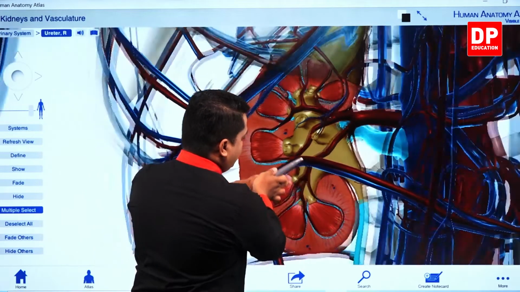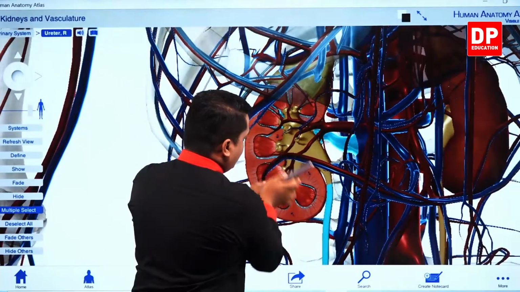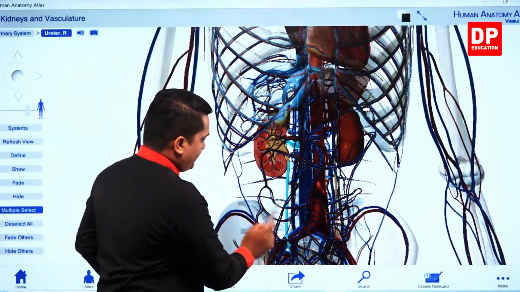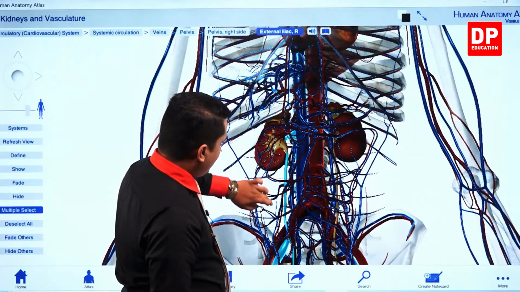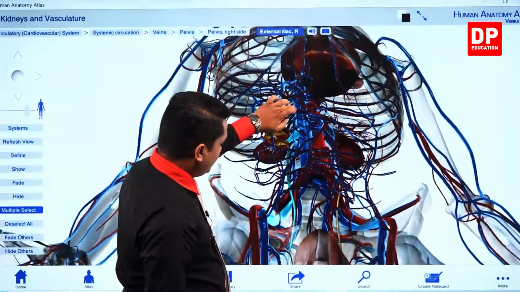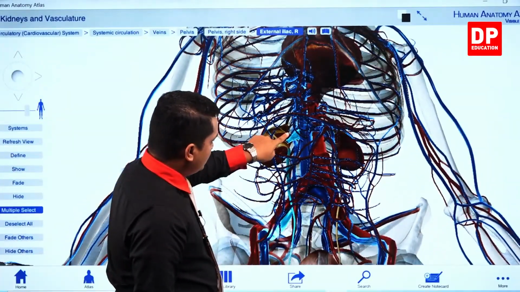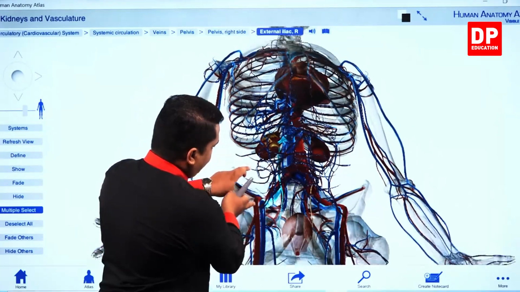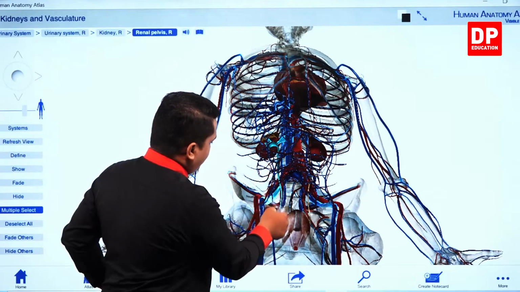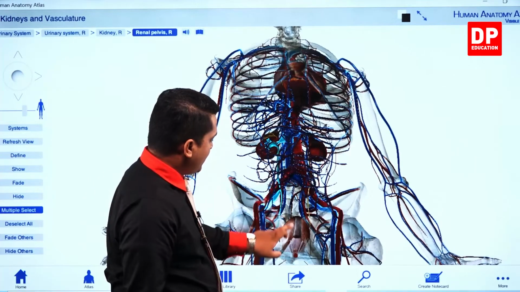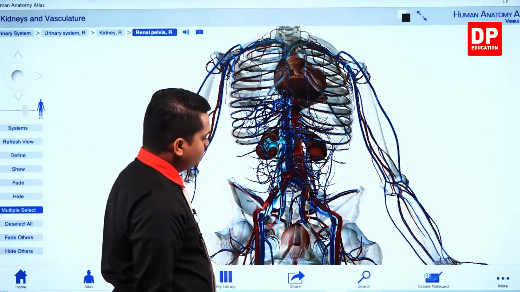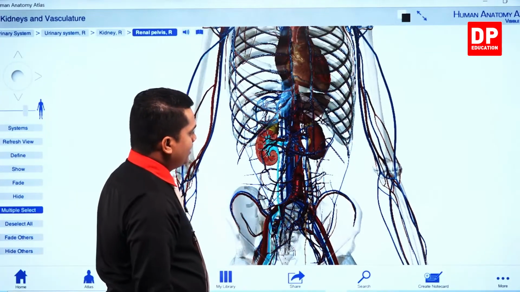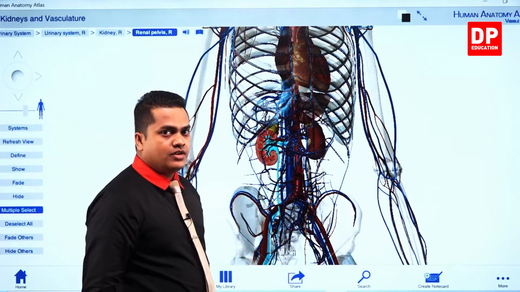So I can minimize this figure and I can show you how the ureter is going to run towards the urinary bladder. See, it's running towards the urinary bladder. See, now it's at the bladder, that light blue color one. This one, that is the ureter. It's running towards the bladder over here. Right, so this is the inner structure of the kidney and the outer appearance of a human kidney.